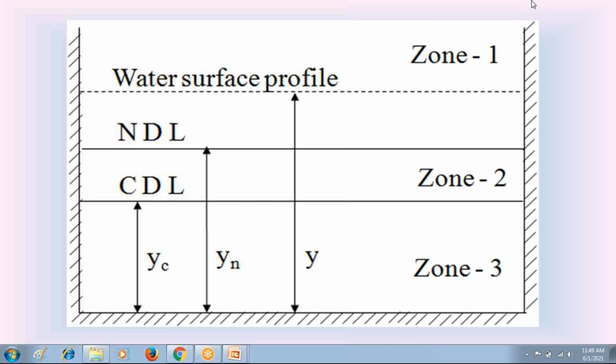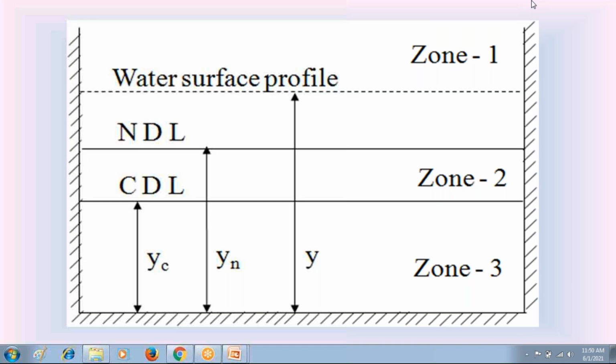When do we call the channel bottom slope a mild slope? Yn is greater than Yc. Yn greater than Yc. Very good. Then regarding the slope, S0 less than Sc. That is mild slope. Thanks to the student who gave that reply.